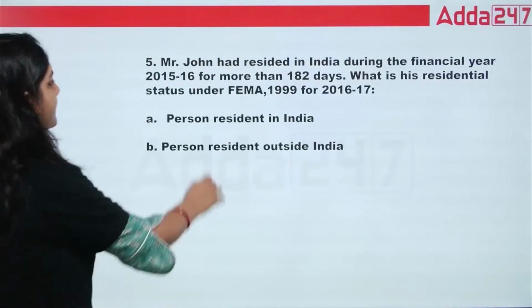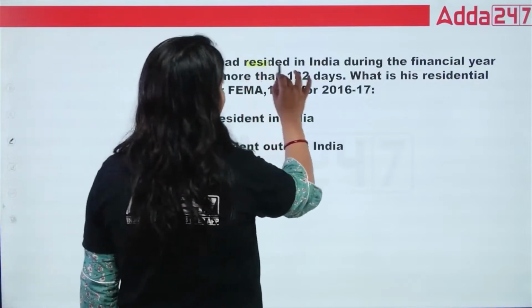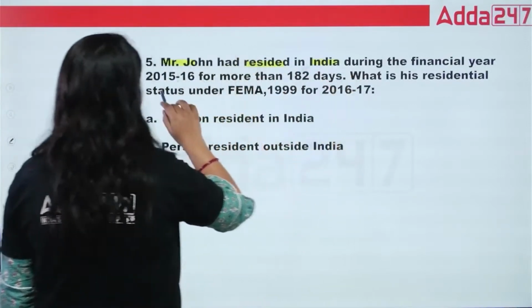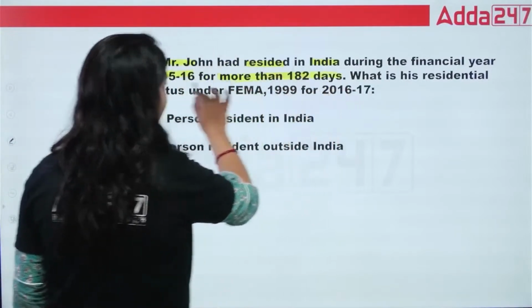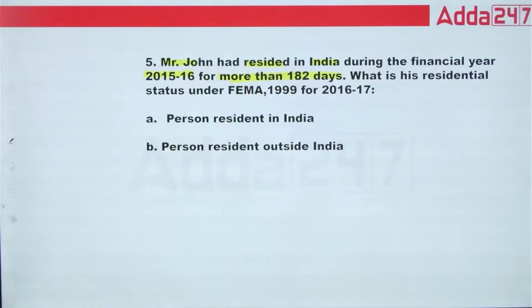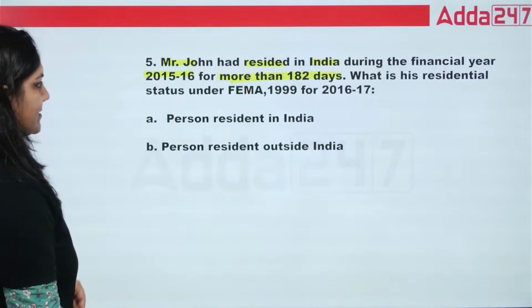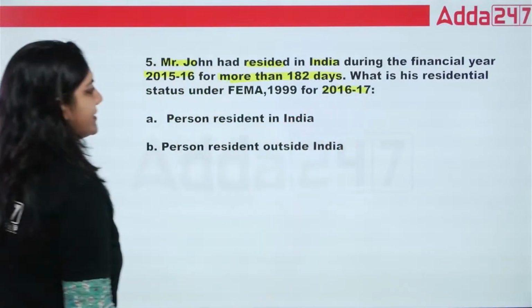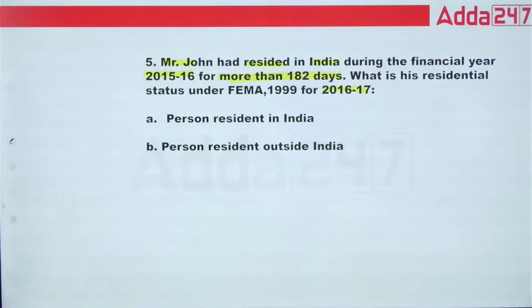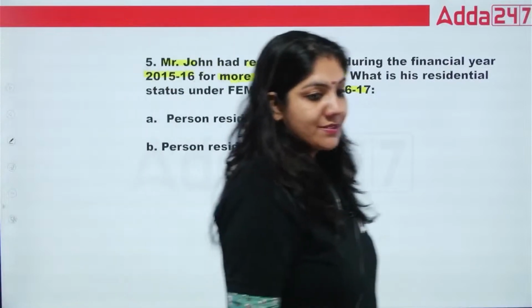Next question: Mr. John had resided in India during the financial year 15 to 16 for more than 182 days. So what is his residential status under FEMA for the year 16 to 17? Whether that person is a person resident in India or a person resident outside India?